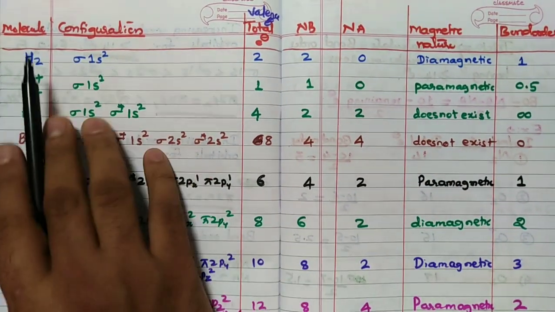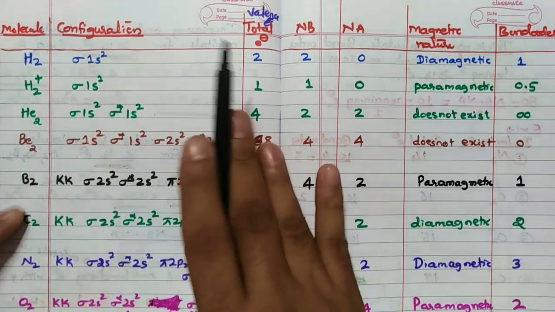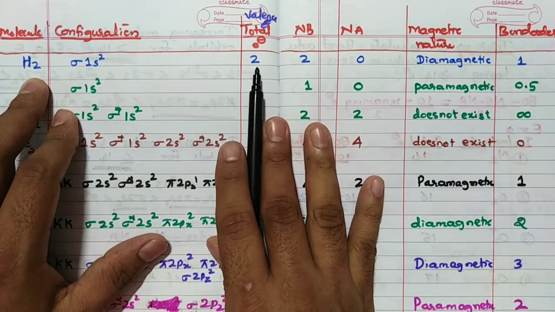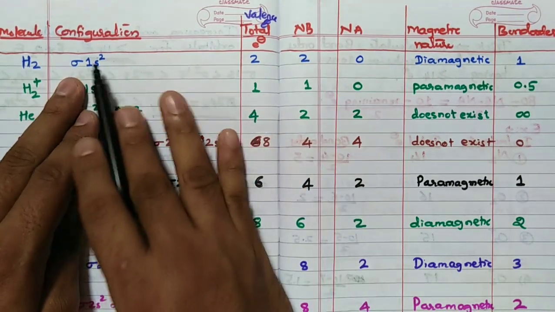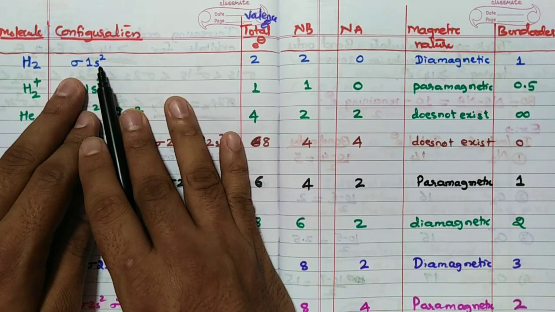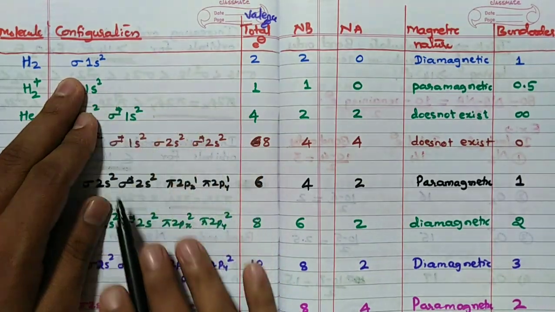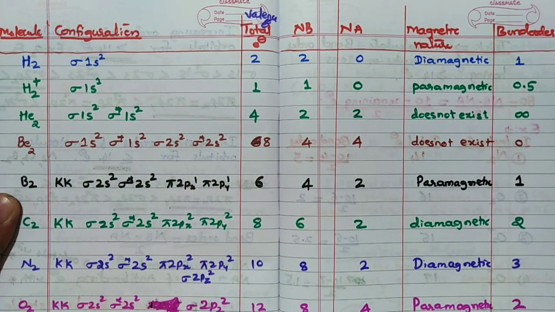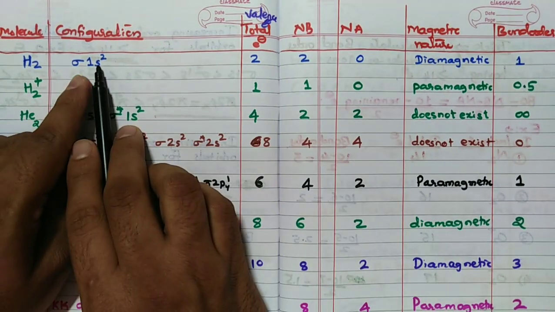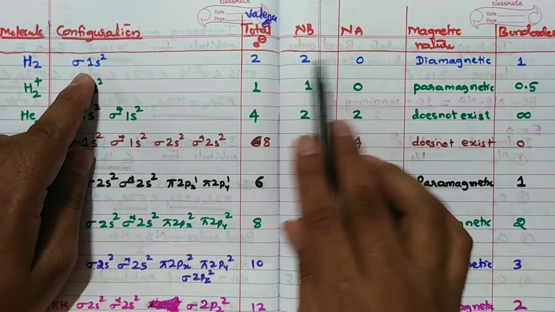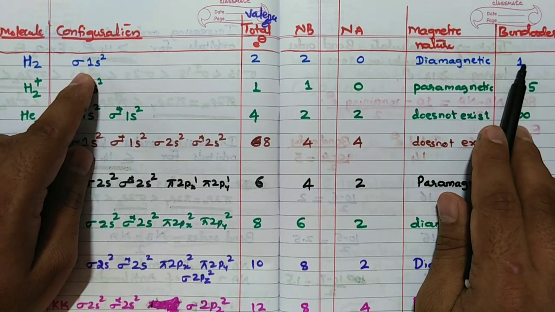See, the molecule I have taken is hydrogen. Configuration is what? Hydrogen, how many total electrons? 2. How to calculate? 1 hydrogen 1, 2 hydrogen 2. Very simple. So sigma 1s2 is the configuration. So 2 electrons are there. In all these molecular orbitals, you can fill only 2 electrons per orbital. There is no star, so 2, 0, 2 minus 0 divided by 2, bond order is 1.